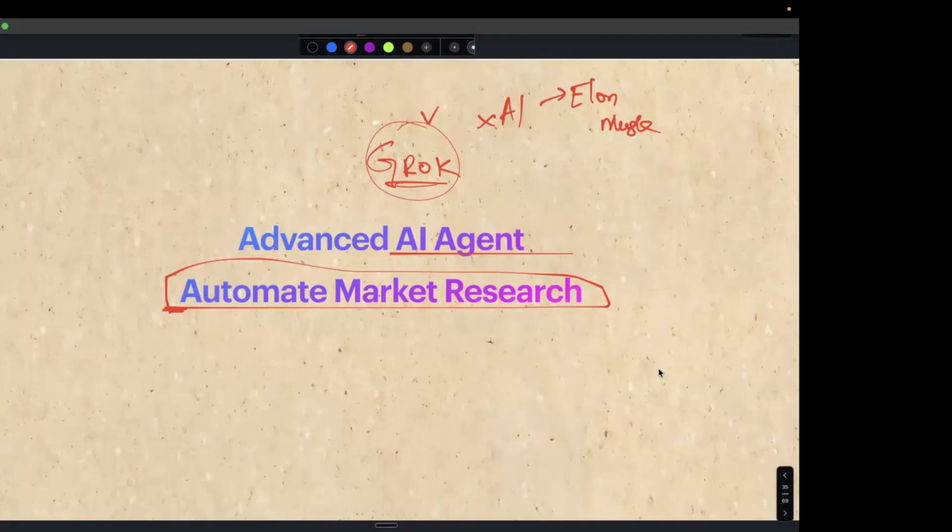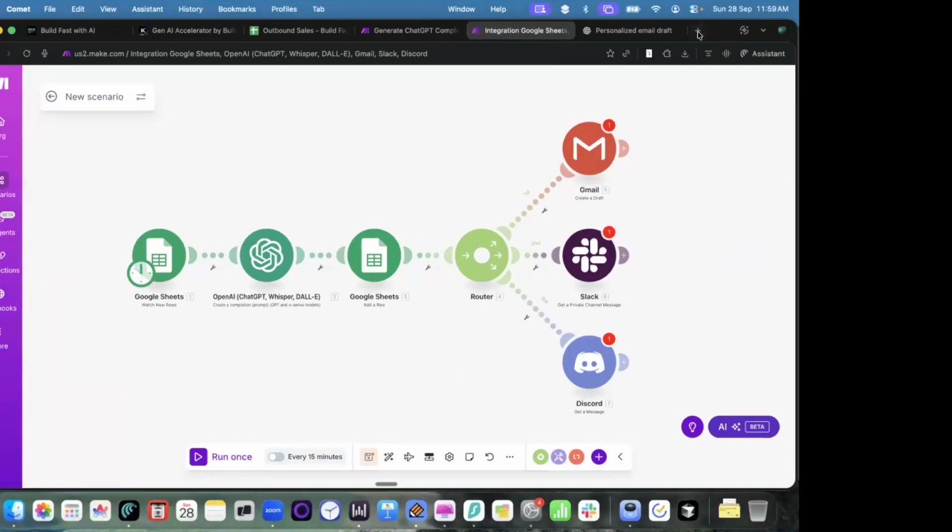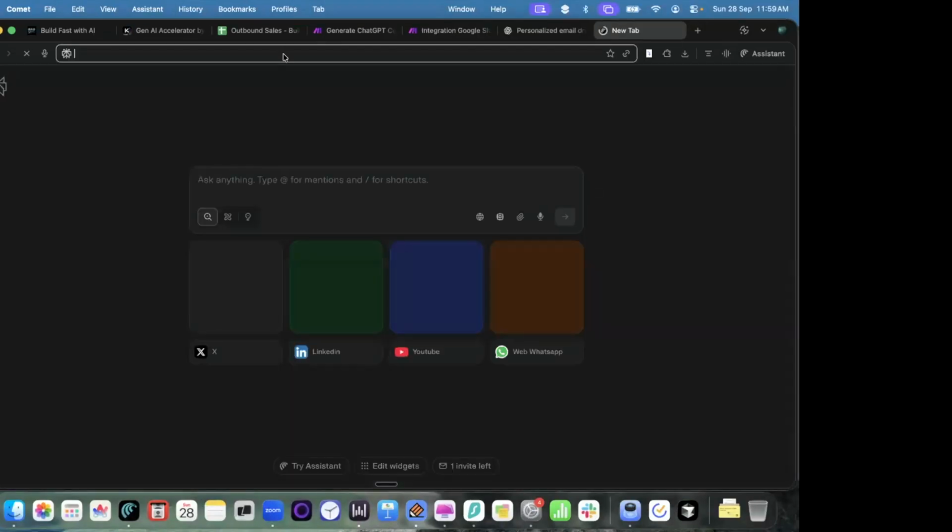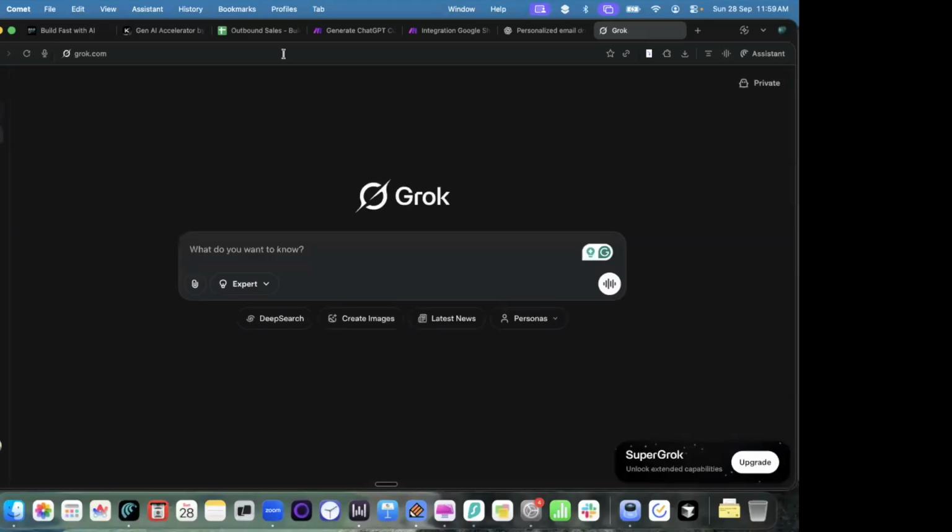Let's say I'm launching my own startup, a shoe startup, and I want to do some market research on who will purchase my shoes, who my competitors are, and a bunch of research around that. So how can I do this advanced market research using an AI tool? I'll just go to Grok. Within Grok, I'll copy paste whatever research I want to do.